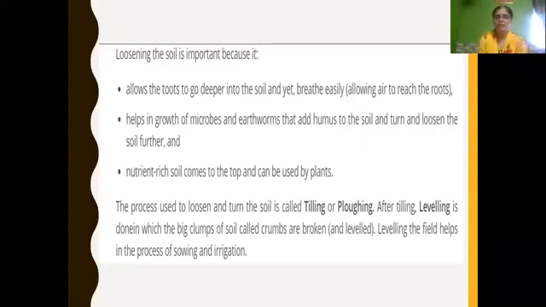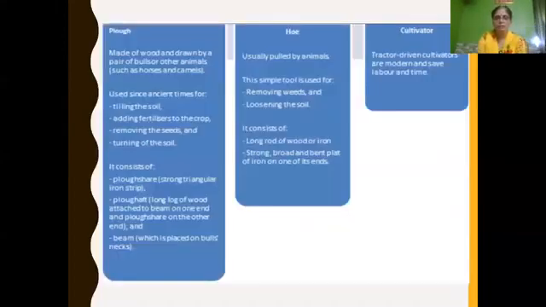And after tilling, what do we have to do? We have to level the land. Leveling the land is where big clumps of soil are broken and leveled. If the land is leveled uniformly, then only the process of sowing and irrigation can be done. So after ploughing or tilling, the next stage is leveling the soil.